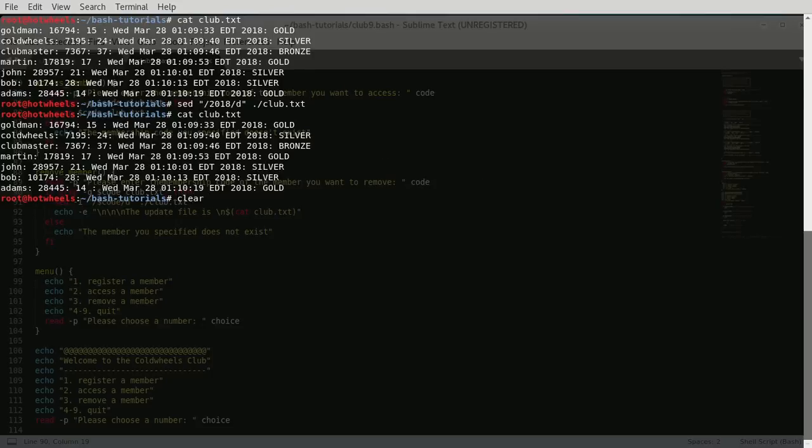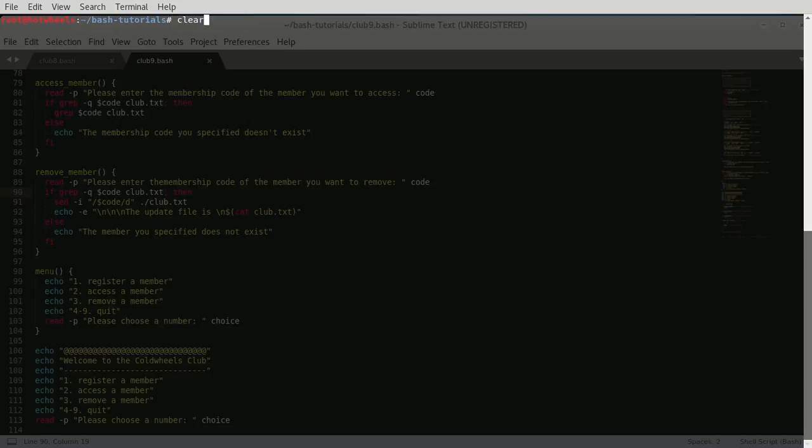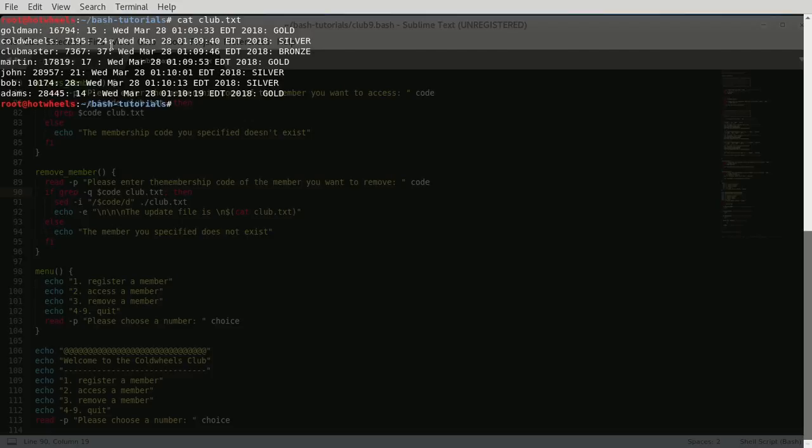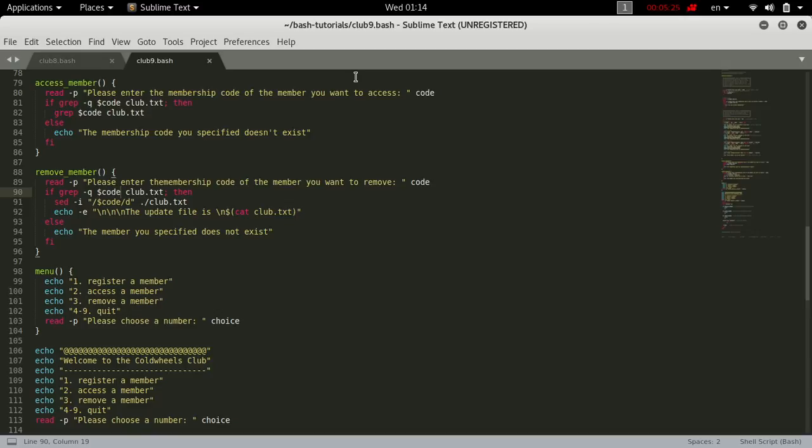Remember that. But how do we tell grep that we only need you to compare this code to the member's code and not to any other string, even if it exists in this line? Well, as we said, this can be done using a hard solution and an easy solution. The easy solution is obviously changing the if statement using a simple piping technique, and that's really everything. But we're not going through that. We're going to go through that at the end of the second tutorial, because I do think that the logic pitfall would require these two tutorials.